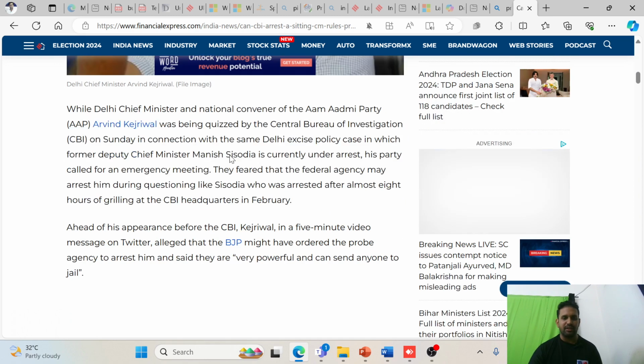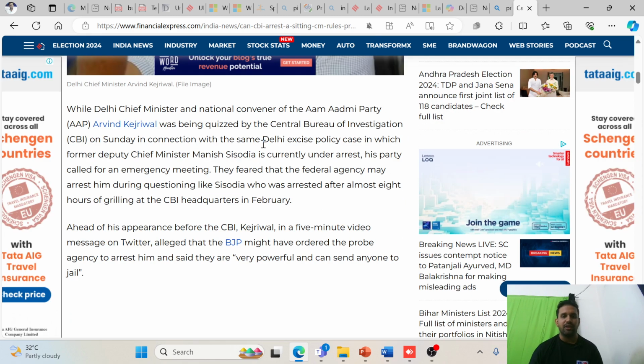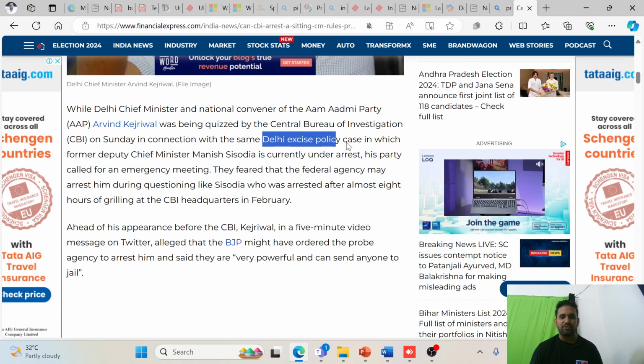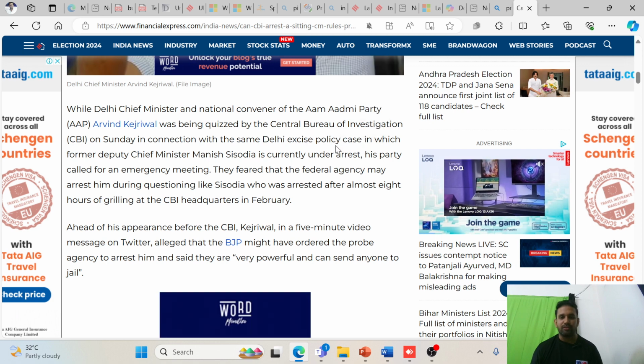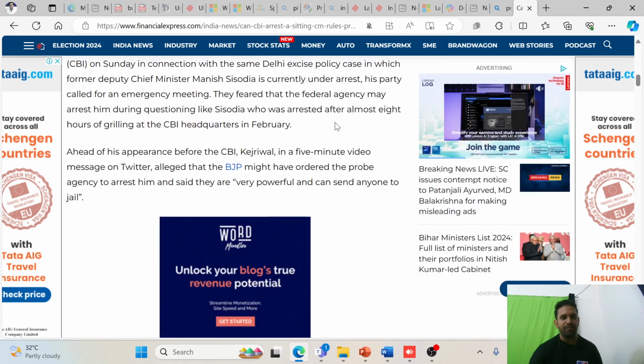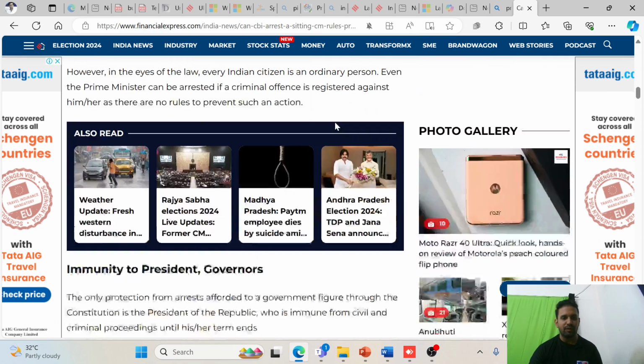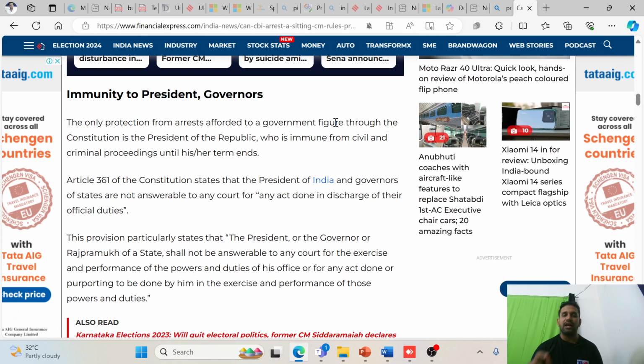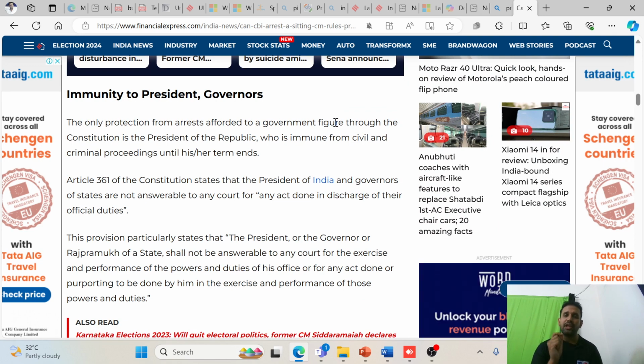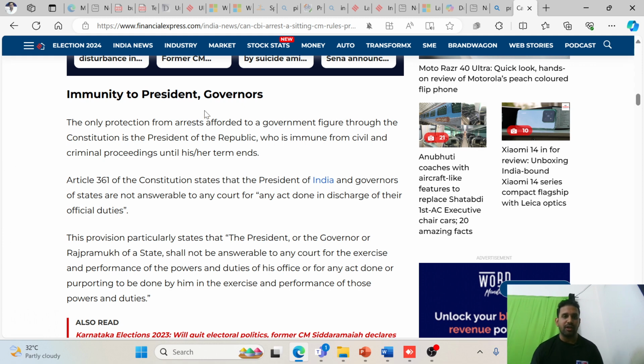He was arrested on the pretext that he is involved in the Delhi excise policy case, which favored a lot of wholesalers of the liquor mafia. Okay, fine. Now there are only 2%, my dear students, in our country who can enjoy immunity from both criminal and civil procedures. Only 2%: the President and governor. Okay, properly it is given.